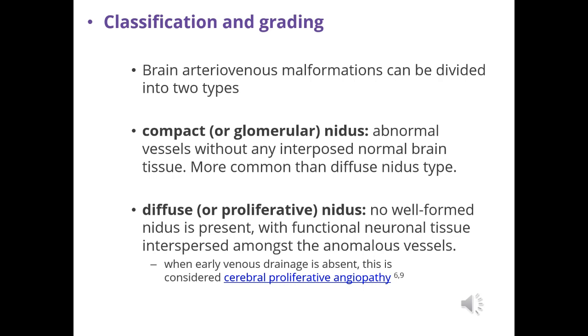Classification and grading. Brain arteriovenous malformations can be divided into two types: compact nidus and diffuse nidus. In compact nidus, abnormal vessels without any interposed normal brain tissue, more common than diffuse nidus type. In diffuse nidus, no well-formed nidus is present with functional neuronal tissue interspersed amongst the anomalous vessels. When early venous drainage is absent, it is considered cerebral proliferative angiopathy.